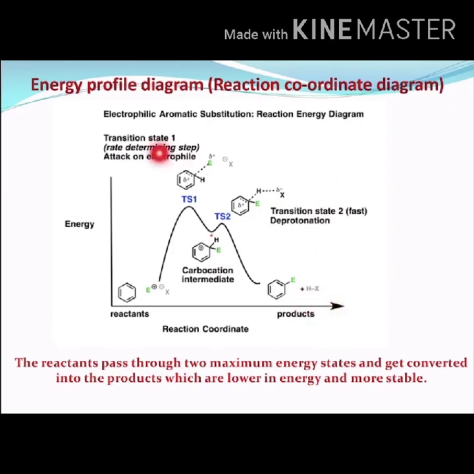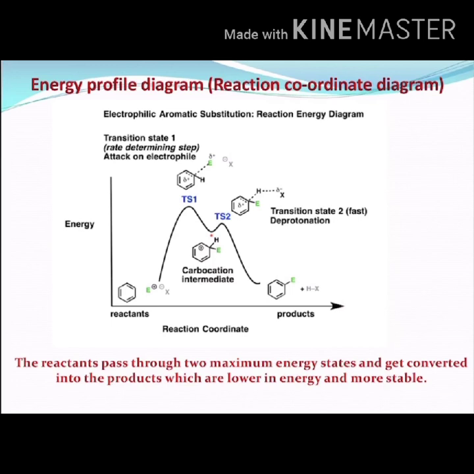Okay, so this is how we are going to explain the energy changes which take place in each step of the mechanism with the help of an energy profile diagram. Here the energy profile diagram has been plotted by taking the energy on the y axis and the reaction coordinate on the x axis.